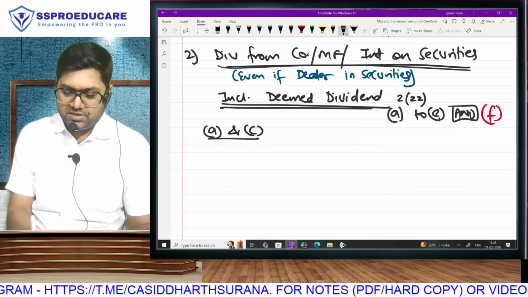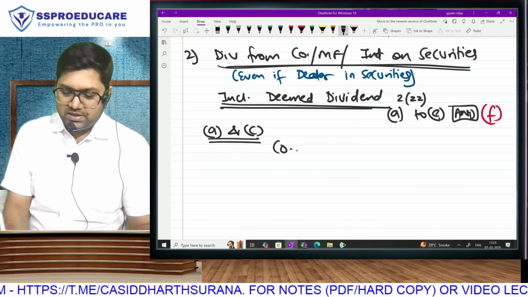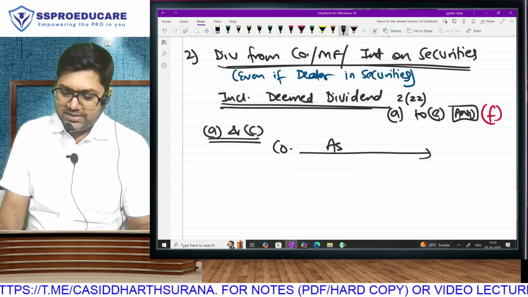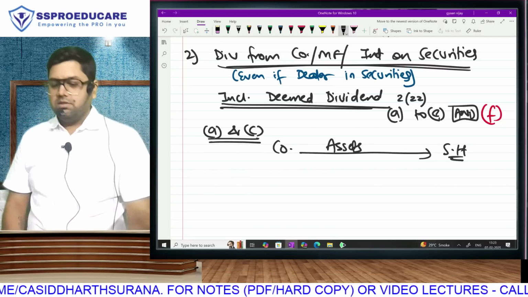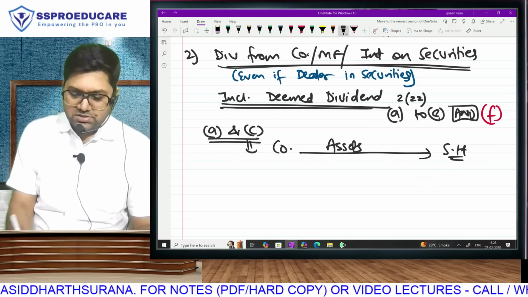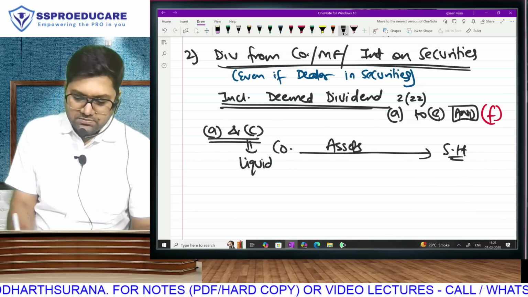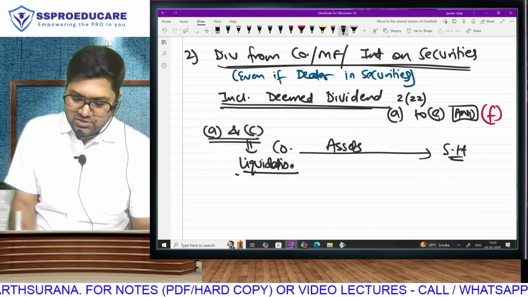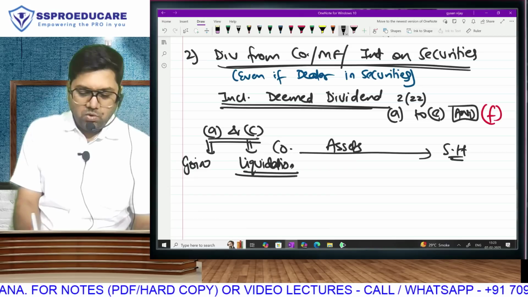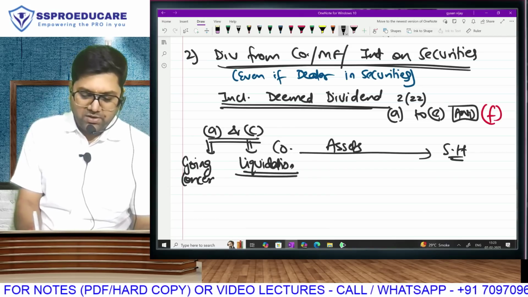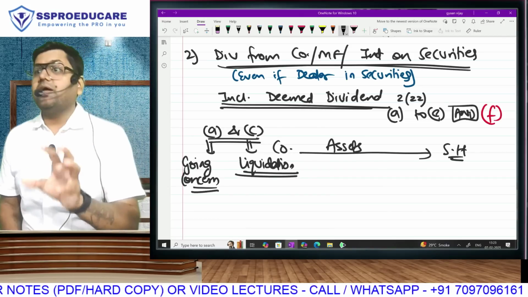So what is happening in both these cases? There is a company that is transferring assets to its shareholders. The difference is, in 2(22)(C), the company is undergoing liquidation and therefore it has got no choice but to give the assets. But in 2(22)(A), the company is a going concern. So there is no immediate plan of going into liquidation, but we are still giving our assets.